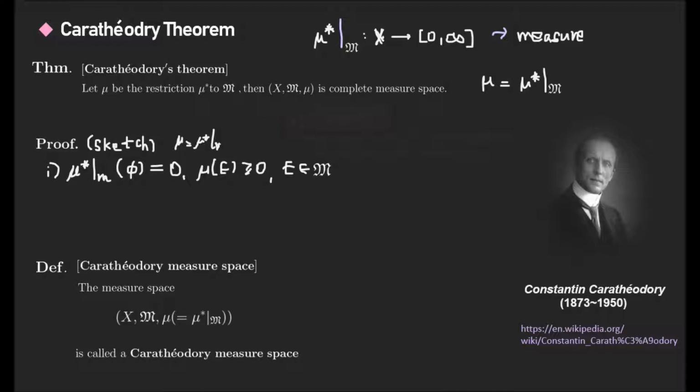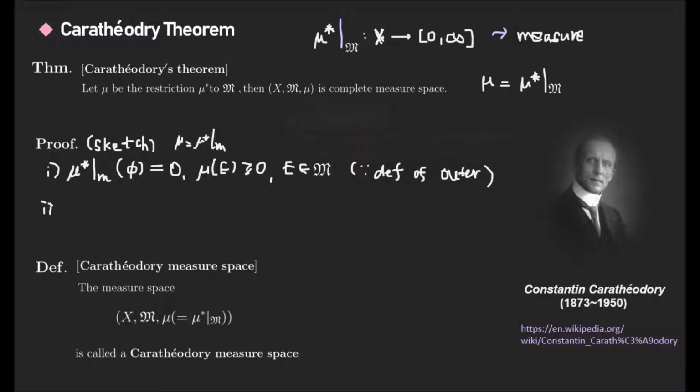Why? Because the outer measure of the empty set, mu star of empty set, is 0, and all other values are non-negative, including 0. Because the outer measure is defined here, and we merely restrict the domain to the sigma algebra, this property is clearly satisfied. This is the definition of the outer measure.